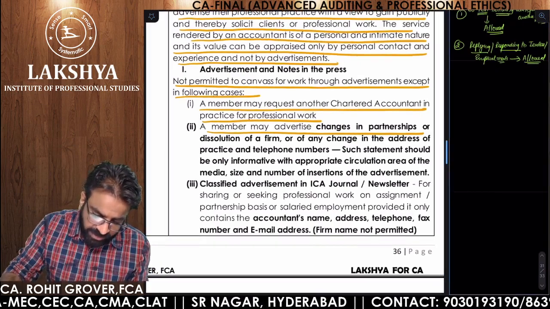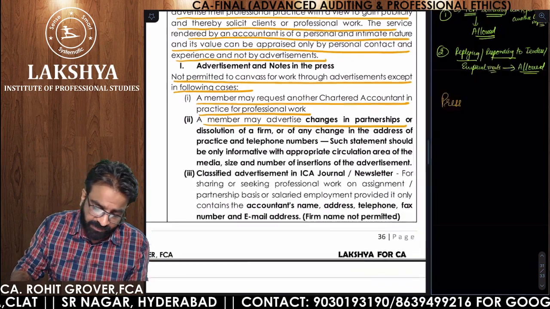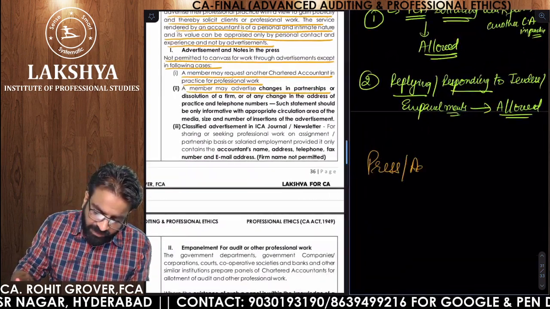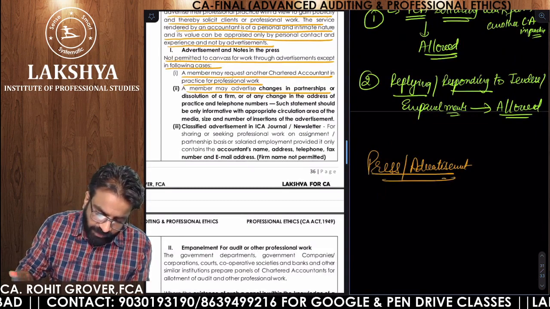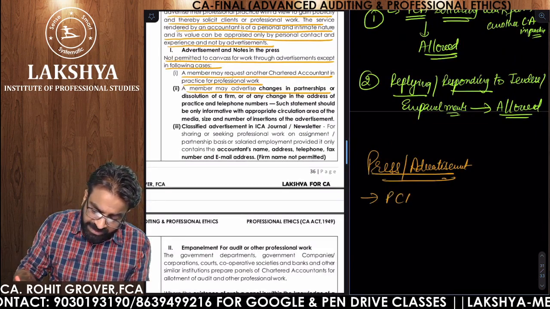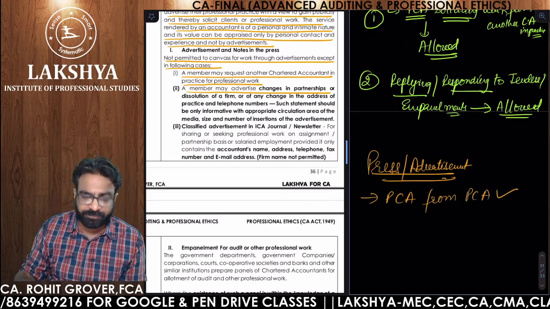So, if you are giving press advertisements, what are the things which are allowed? Let me write it for you. A practicing CA asking for work from another practicing CA is first of all allowed.